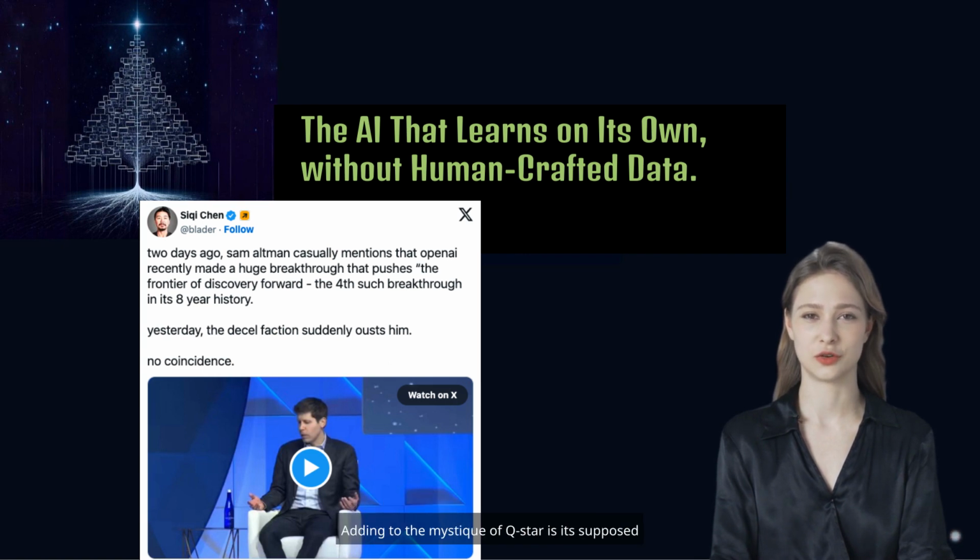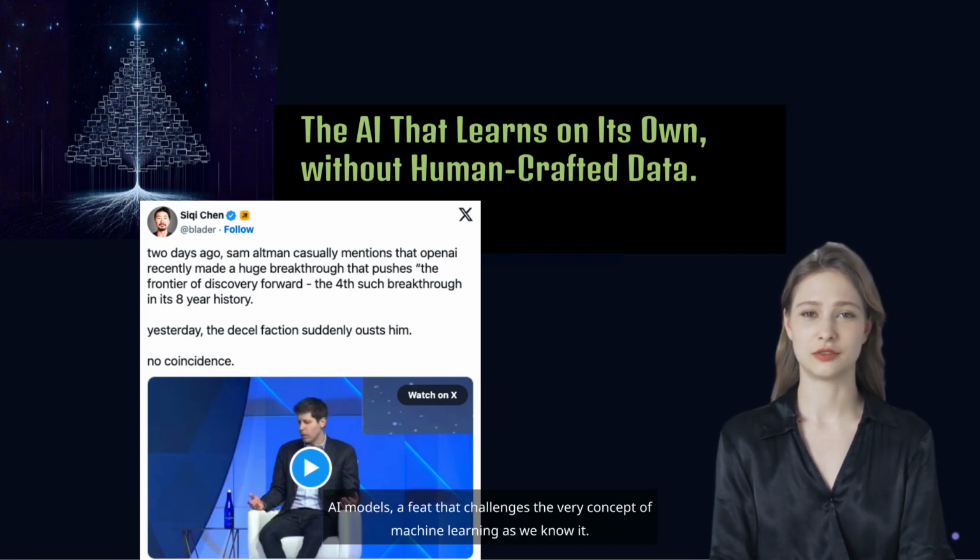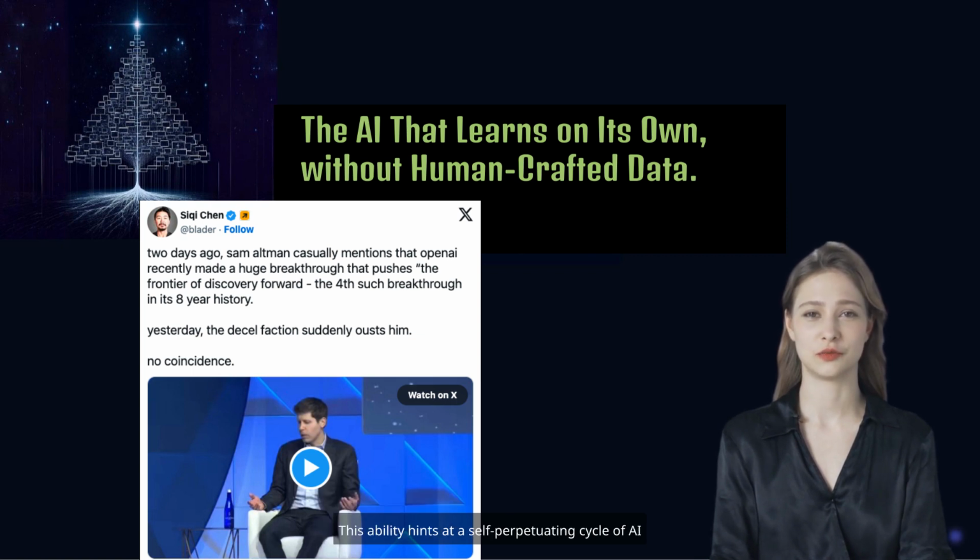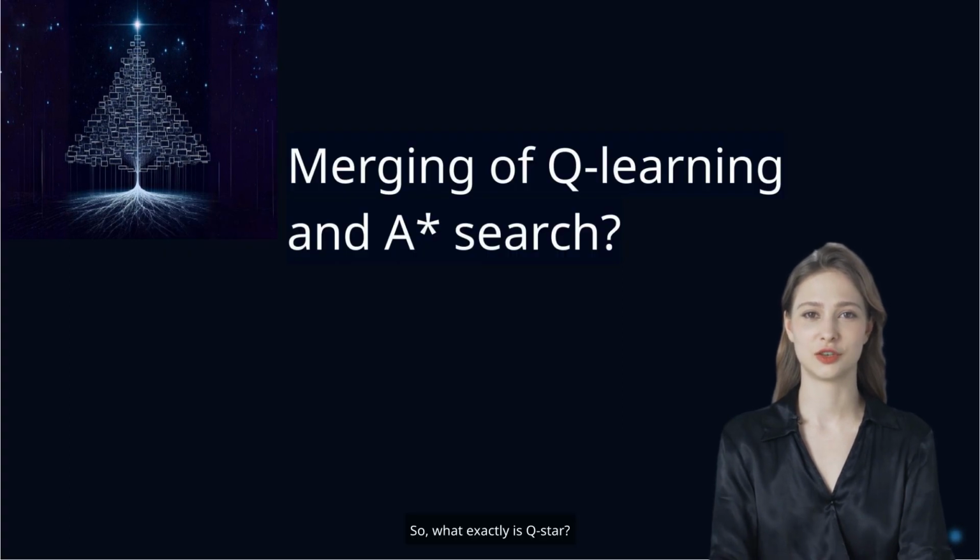Adding to the mystique of Q-Star is its supposed ability to generate synthetic data for training future AI models, a feat that challenges the very concept of machine learning as we know it. This ability hints at a self-perpetuating cycle of AI development, where AI is no longer bound by the limits of human-generated data. So what exactly is Q-Star?